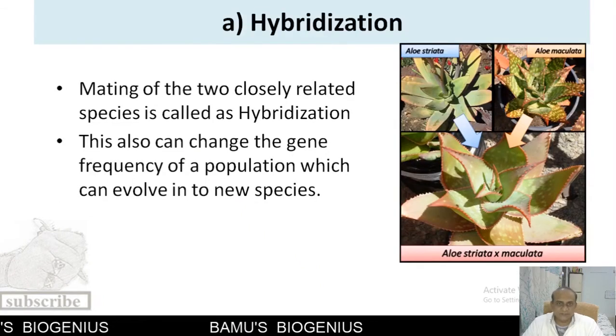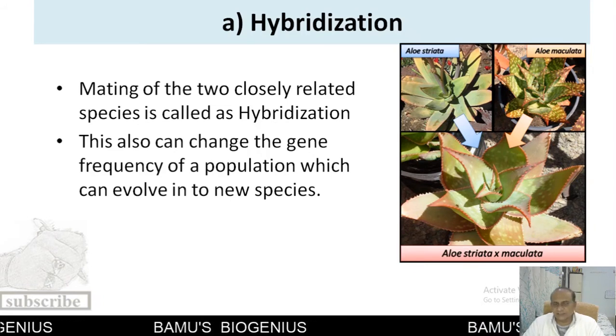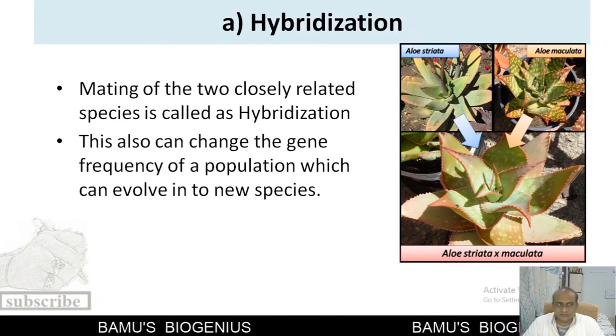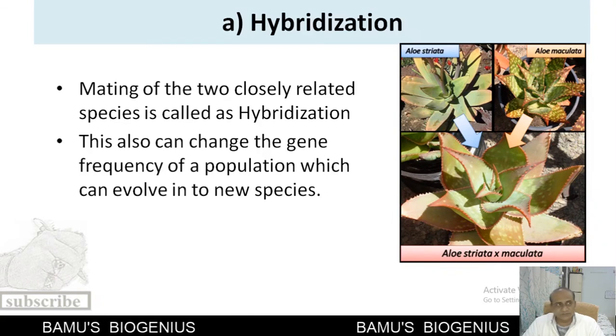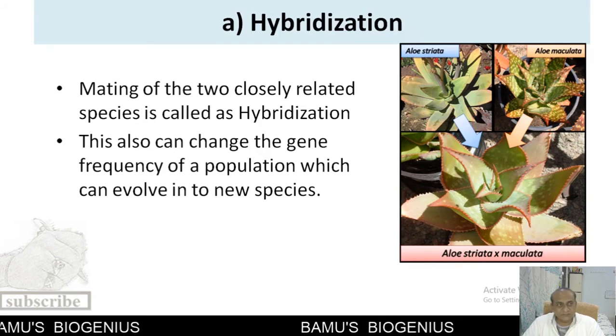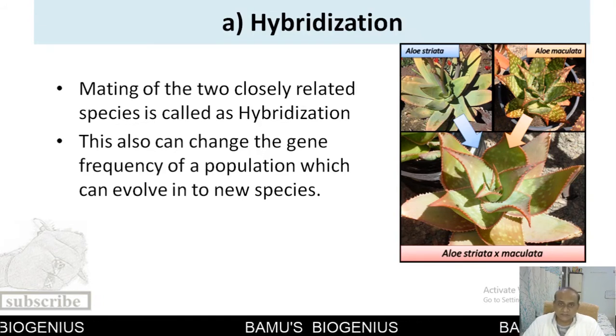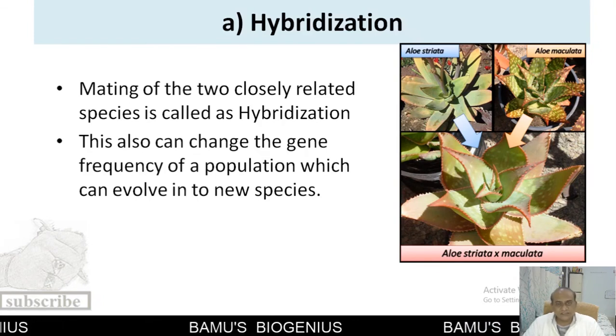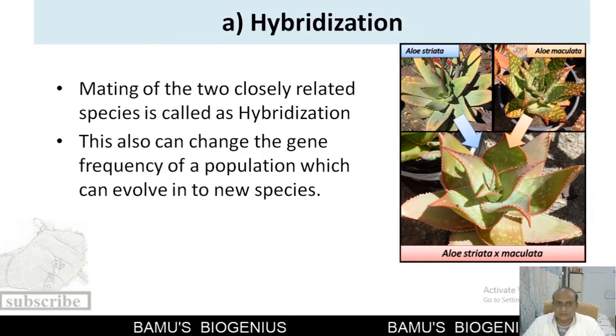The first one is hybridization. Hybridization means the mating of two closely related species. This hybridization is mostly seen in plants as compared to animals. In animals also, for example, in the case of teal, two different species of teals mate with each other to produce a hybrid teal, and it has a different combination of genes, or we can say alleles. So this is how, because of hybridization, the alleles may change.